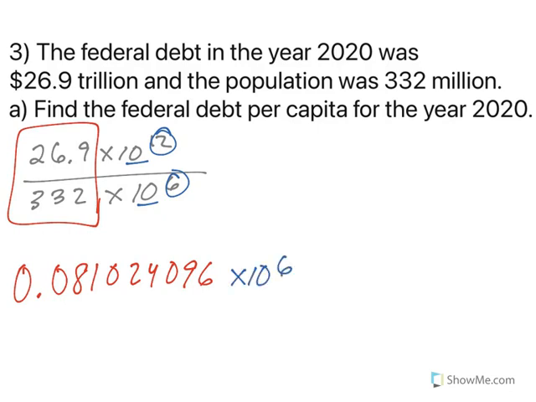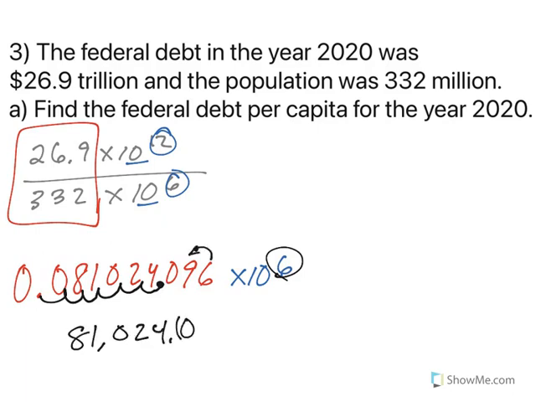So to get this number in standard form, I'm going to move my decimal 6 places to the right. 1, 2, 3, 4, 5, 6. So I would get $81,024 and, well, 10 cents if we round up, per person. So in 2020, every person would have to pay over $81,000. Y'all, that is more than a lot of people make in a year. I don't know very many people that earn more than that a year at their job. That is a lot of money.